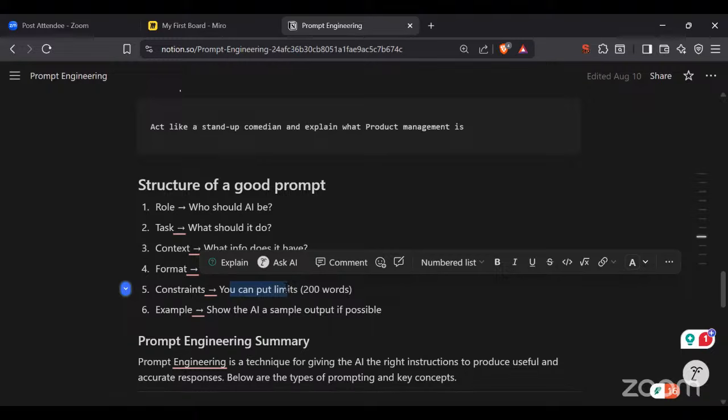So these are my constraints. And at the last, if you are able to provide one example, that would be very good for making a model more of an understanding thing, right? So agar model samajh pa raha hai, if the model is able to learn your example, that is much better. Is it clear, everyone? How to write a good prompt?